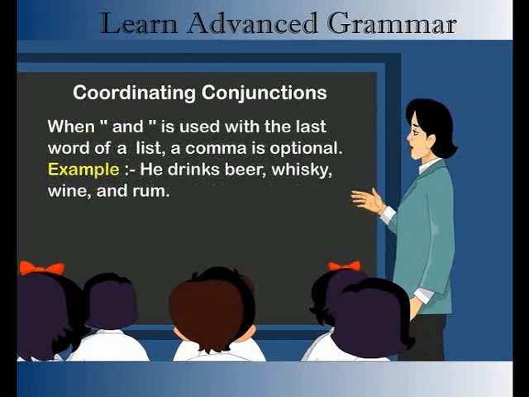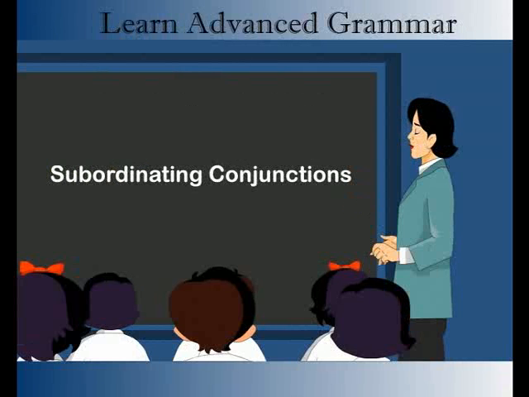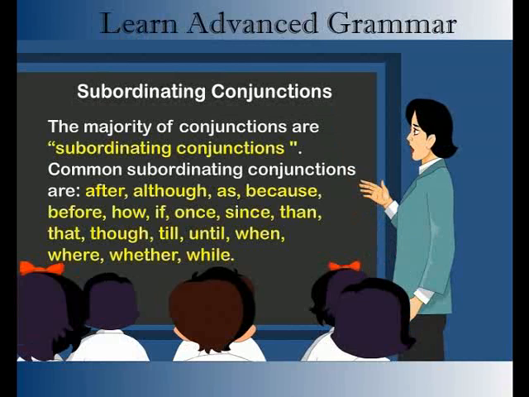When and is used with the last word of a list, a comma is optional. Example: he drinks beer, whiskey, wine, and rum. Subordinating conjunctions. The majority of conjunctions are subordinating conjunctions.